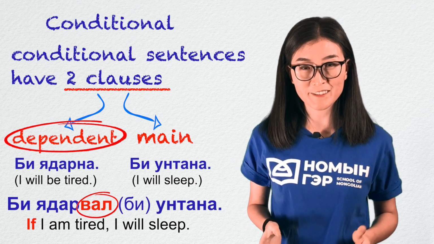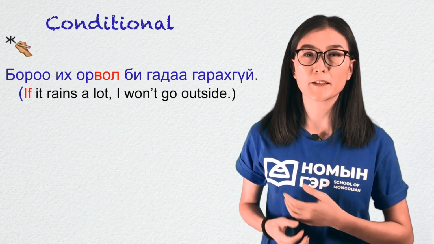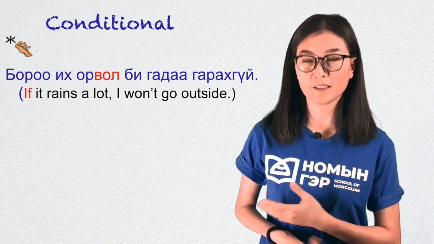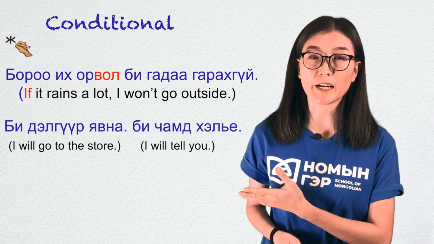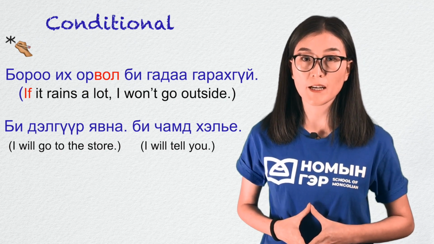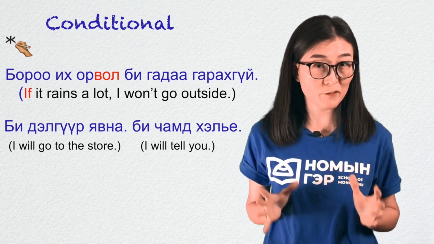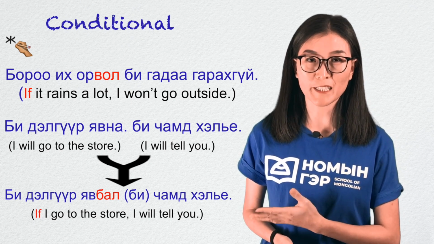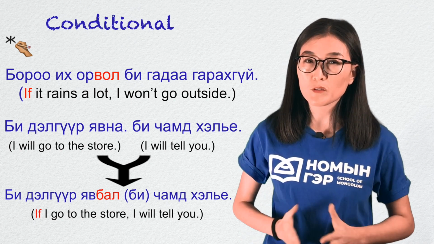It's not too complicated. Here are a couple more examples. Бороо их орвол би гадаа гарахгүй. If it rains a lot, I won't go outside. And the next one. Би дэлгүүр явна. Би чамд хэлье. I will go to the store. I'll let you know. So which part gets the suffix? Just think logically for a second. Yep. Би дэлгүүр явбал чамд хэлье. If I go to the store, I'll let you know. The other way around wouldn't really make sense.